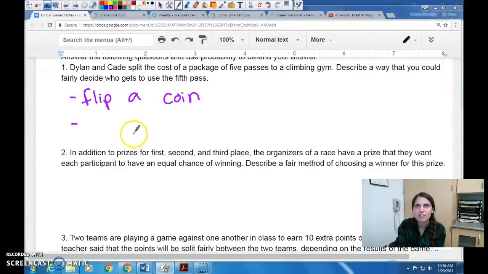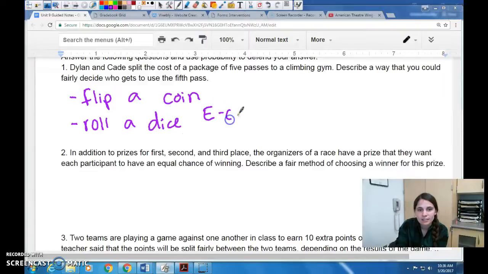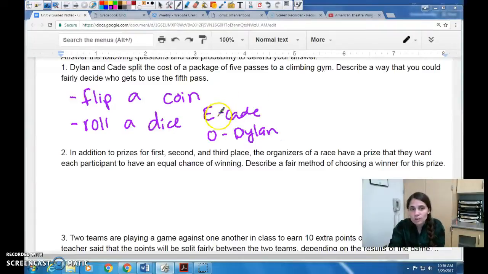Another way that would be fair is you could roll a dice, and if it's even, Cade gets the 5th pass, and if it's odd, Dylan gets the 5th pass. So those are just a couple of examples of a way you could fairly decide.